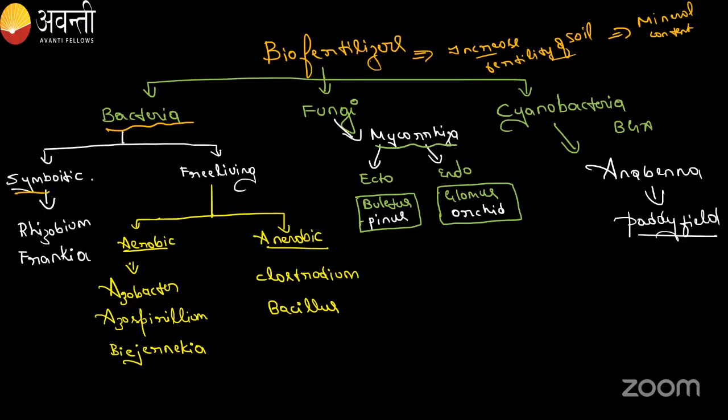There are symbiotic bacteria. So these bacteria will attach to the root. Okay. These will be in association with the root. For that the example is Rhizobium. It will attach to the root. Thereby directly it will give the minerals to the plant. Directly. Okay. Not in the soil. It will directly give the minerals to the plant. So that is symbiotic association.